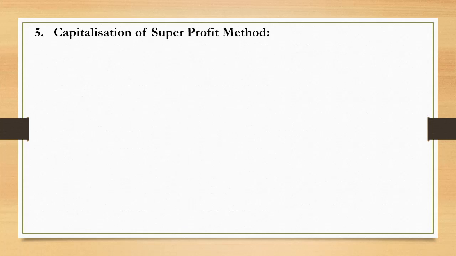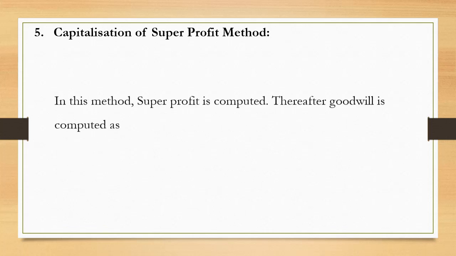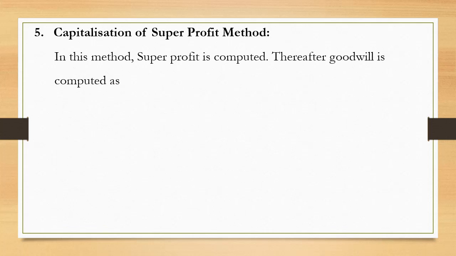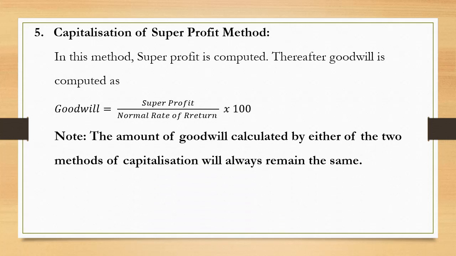The fifth method of calculation of goodwill is capitalization of super profit method. In this method, super profit is computed. We all know how is super profit calculated, that is average profit minus normal profit. And then goodwill is computed as goodwill is equal to super profit to be divided by the normal rate of return into 100. You have to remember that the amount of goodwill calculated by either of the two methods of capitalization will always remain the same.